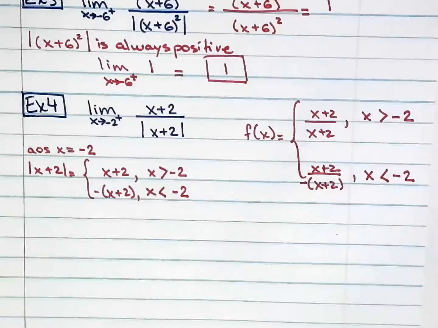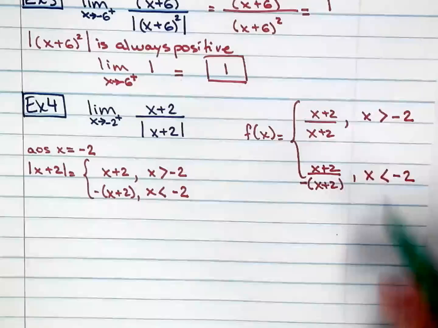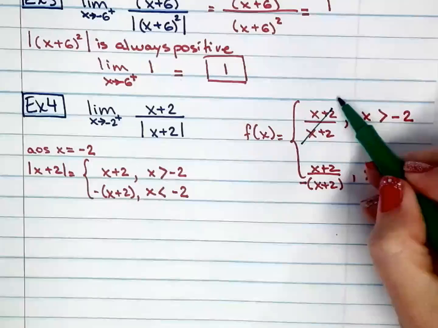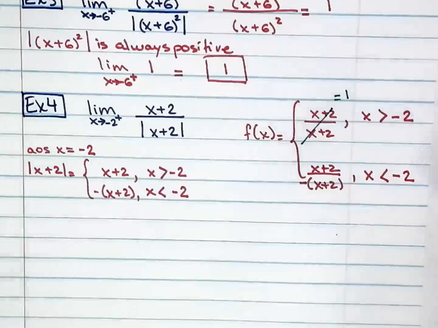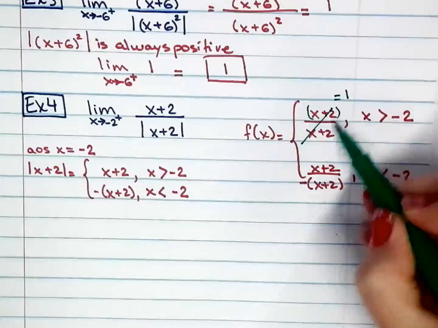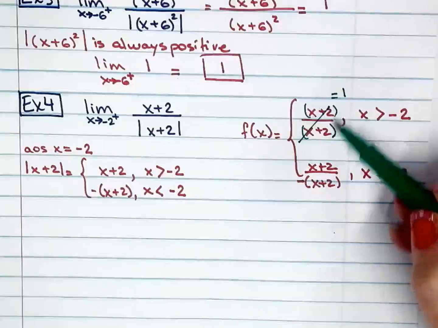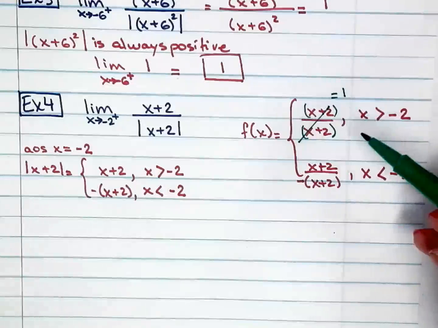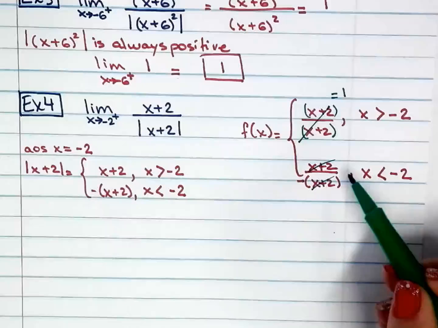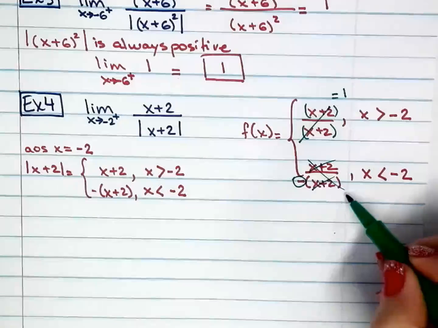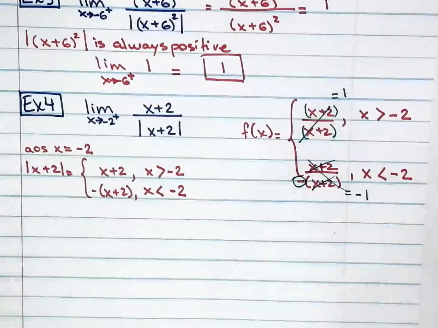And at this point, you're like, yeah, this I can simplify down to positive 1. Because I would simplify my rational function right there just by simplifying that down to 1. Not 0, not nothing, but 1. And here, this simplifies down with this. I only have the negative left over. So I simplified that down to negative 1.